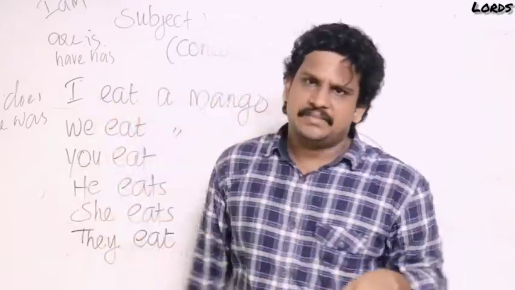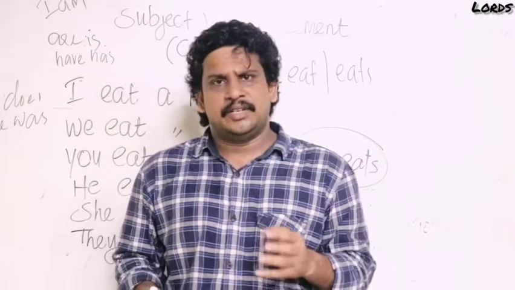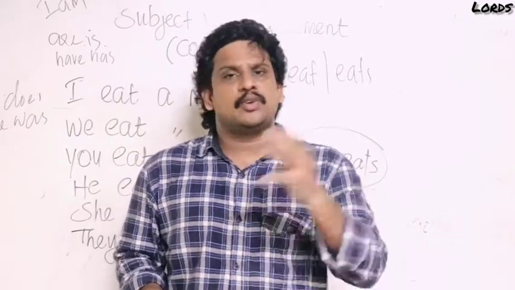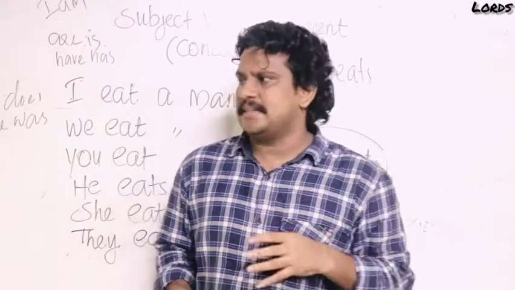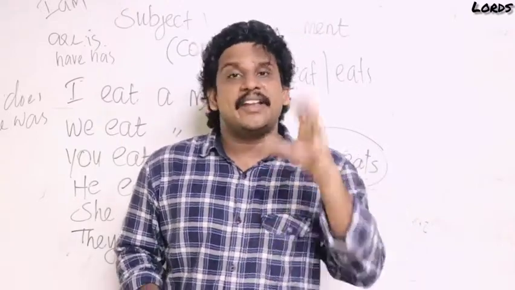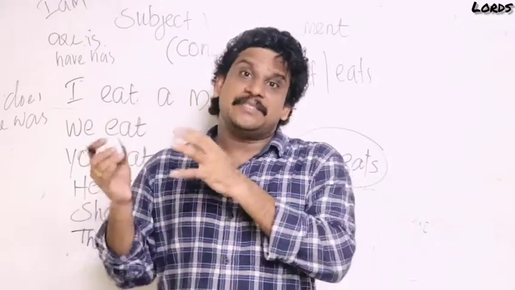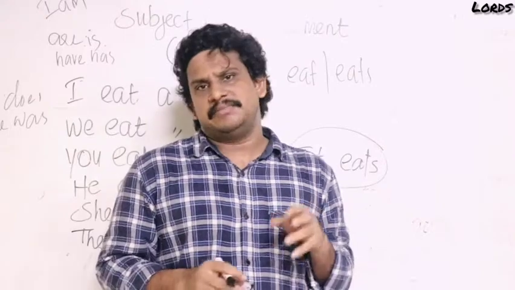Okay, this is called subject-verb agreement. Let me repeat. Today we learned subject-verb agreement or concord. Subject: what is a subject? The main part of the sentence is called a subject. How can we identify a subject? The part of the sentence that comes before the verb is called a subject.